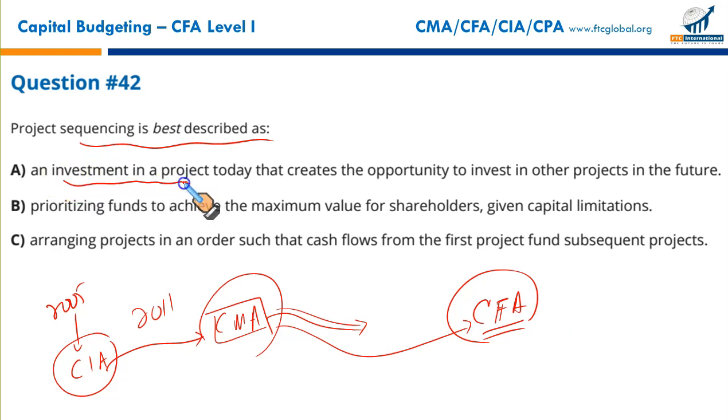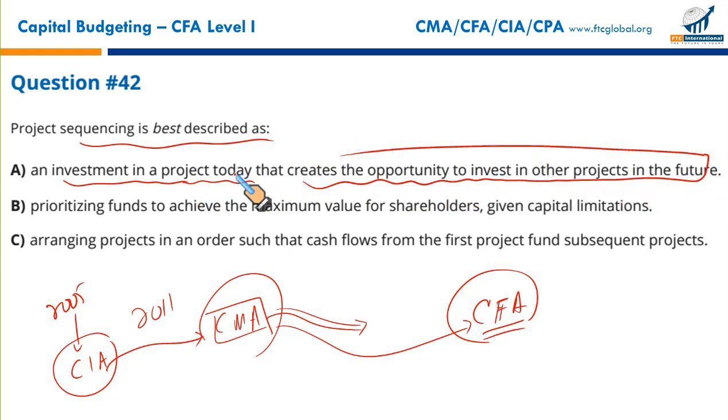Investment in a project today creates the opportunity to invest in another project in the future. What else can I give you as a better example? This is called project sequencing. If you invest in a certain project, this will create opportunity for you in the future. This is called project sequencing. Given with an example. B.